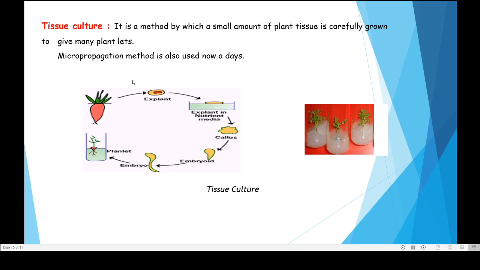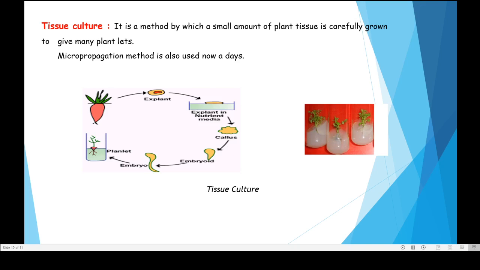and then this explant, or the part of tissue, can be of stem, can be of root or a leaf, or even you can use a bud of a plant. Then this explant is transferred to a container containing nutrient medium. Here you can see this is the nutrient medium. In this diagram also you can see that the nutrient medium is shown. So this explant is transferred to the nutrient medium, again in sterile conditions.